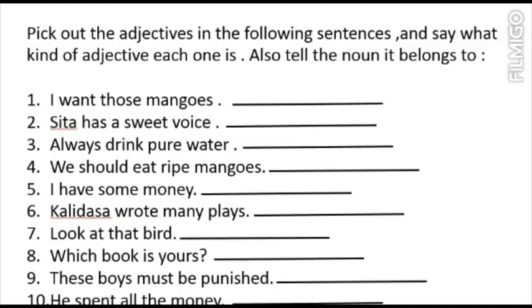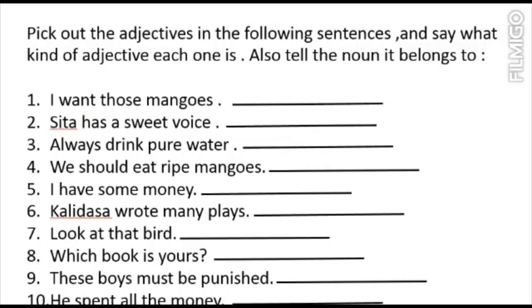Okay children, hope you have understood how you have to pick out the adjectives and what are the kinds, and how you have to identify which noun it belongs to. Once I have told you all the answers, now you can do it by yourself, and if you want you can note down in the copies, because afterwards it will be helpful to you when we start our exercise in the class, because these are the book exercises which will be there in your books also.